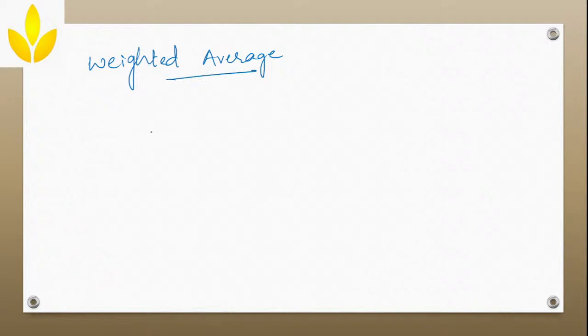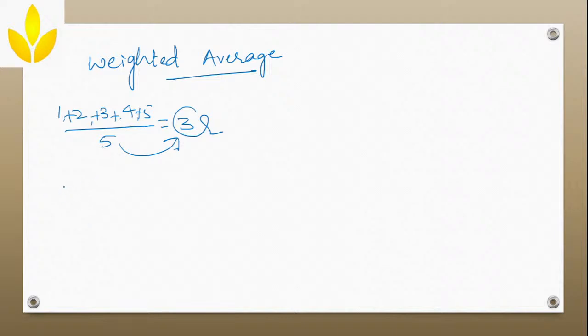Simple. In the weighted average, instead of giving individual numbers, for example in the last example I gave individual numbers 1, 2, 3, 4 and 5 and you had to find the average of these numbers. So you added all these numbers, divided by 5, and got the average 3. Correct? So 5 numbers, average is 3. Now, instead of individual numbers, I will give different groups and ask you to find the average of it.